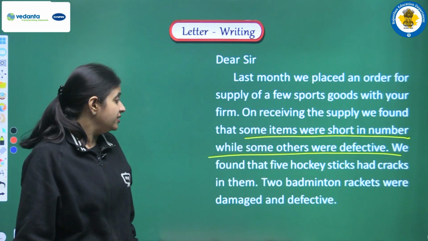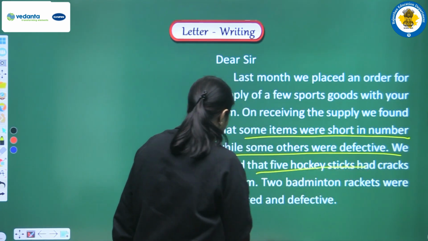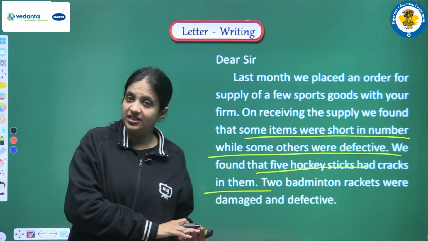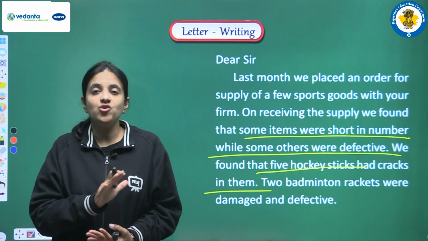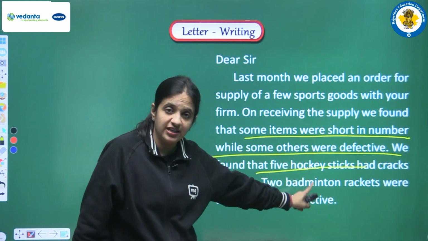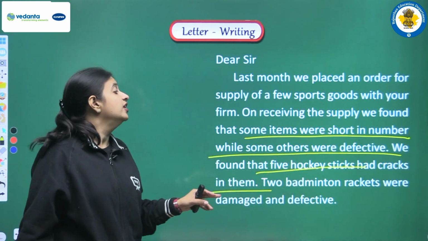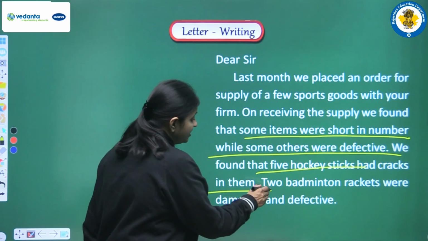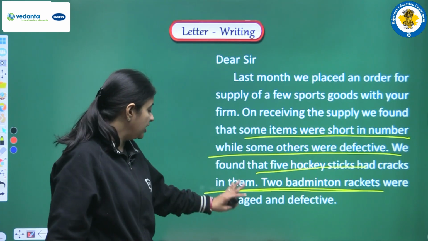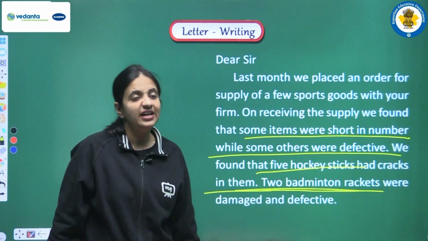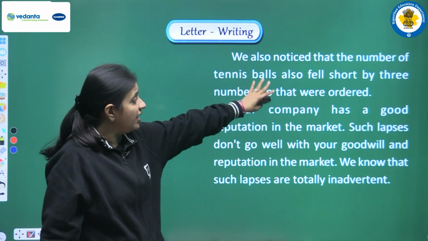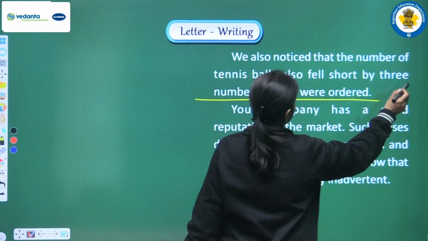We found that 5 hockey sticks had cracks in them. Now we have to give detailed information about what was lacking and what defects there were, so we have to write that in a clear manner. 2 badminton rackets were damaged and completely defective. We also noticed that the number of tennis balls fell short by 3 of what was ordered.